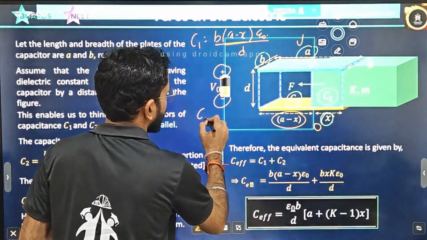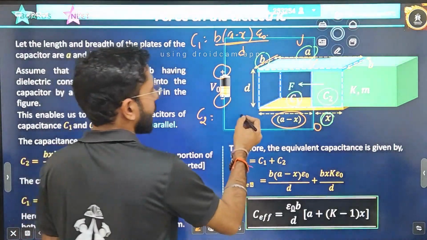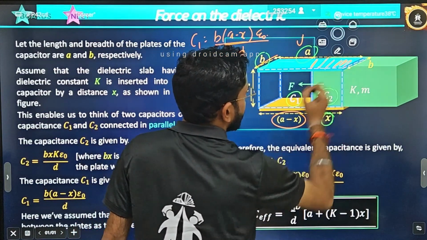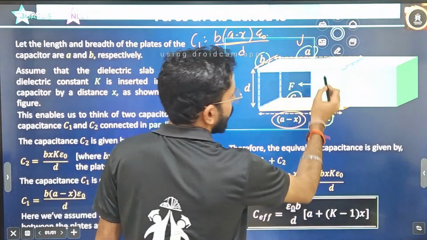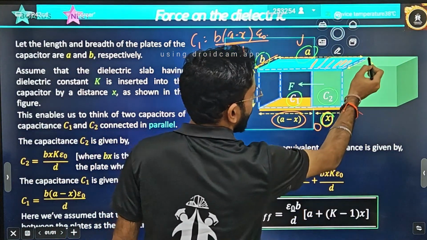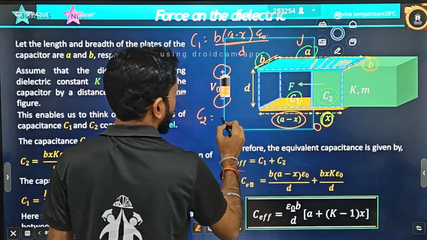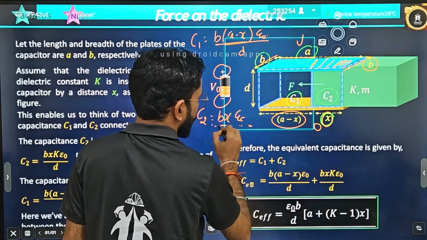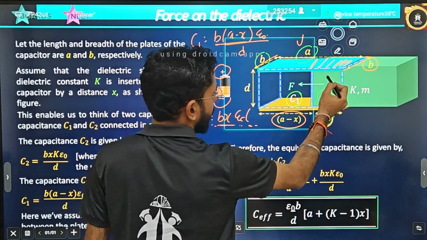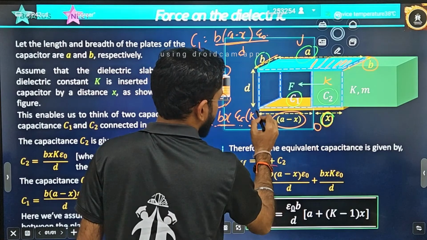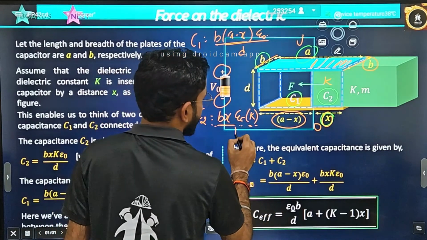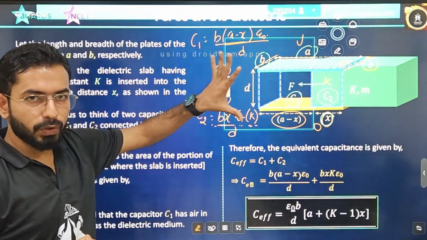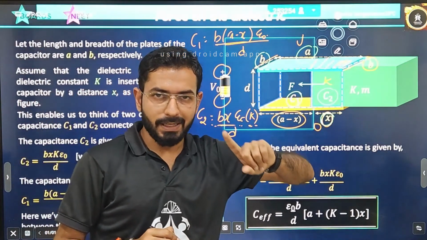Then I will write C2. Tell me what is the cross sectional area. The thickness is B and the distance is X, so the area is B into X, multiplied by epsilon naught. And not only epsilon naught, because it is a dielectric constant, K is also there. So K divided by D. Correct? The areas are different, as I have already told you. And what kind of combination is it? A parallel combination.